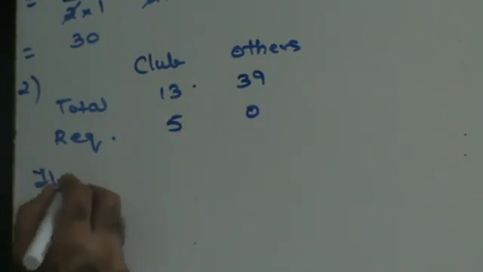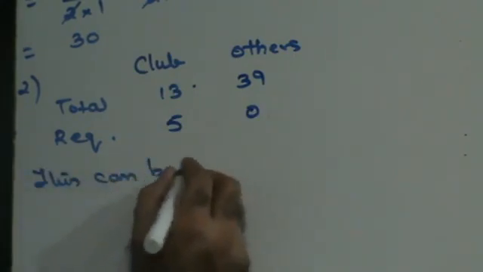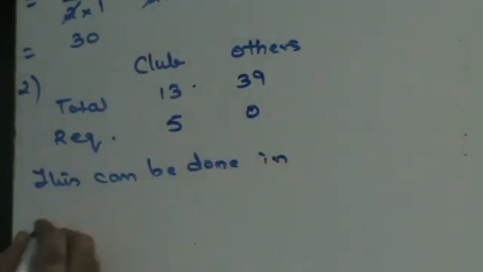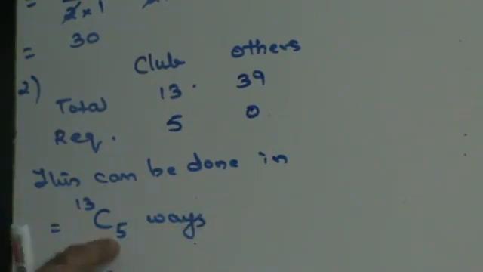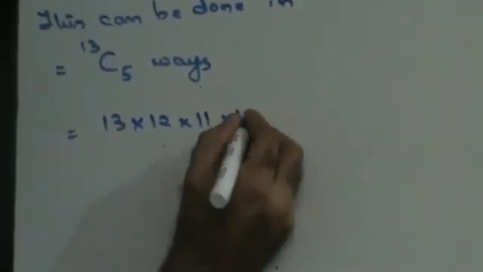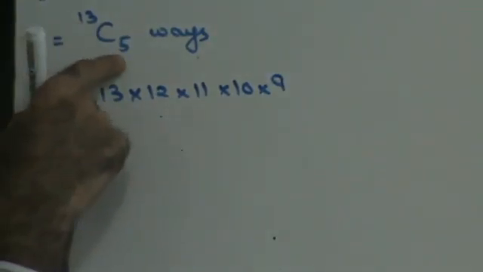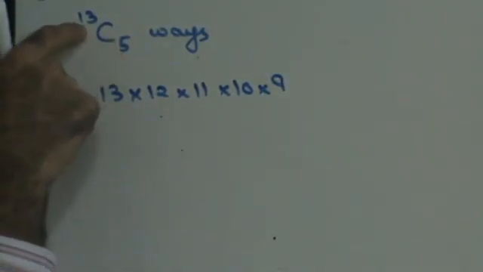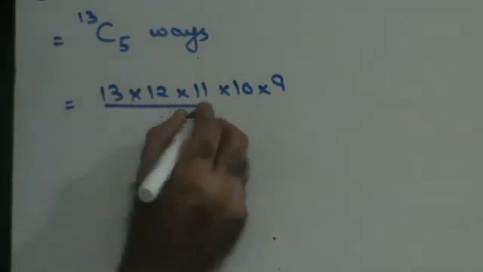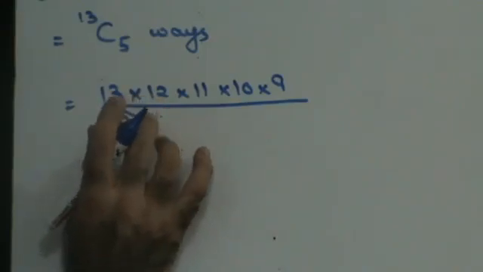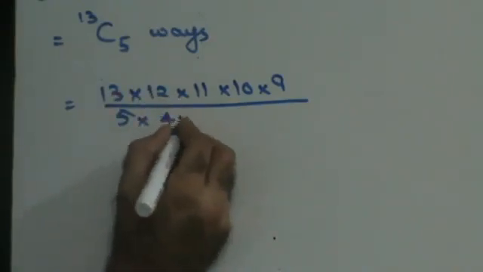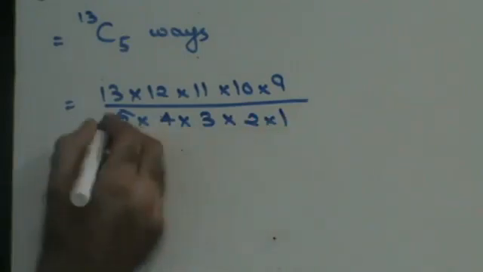I can say this can be done in C13 of 5 ways. So from 13 you have to write 5 numbers in descending order: 13, 12, 11, 10, 9, and in the denominator from 5 to 1 you write 5, 4, 3, 2, 1.